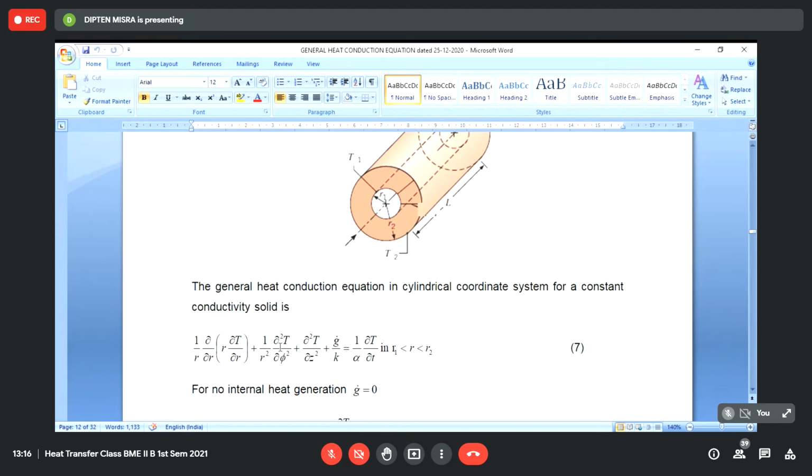The 1 by r, if you multiply both sides by r, goes out. And this will be valid in the region where r is greater than R1, the inner radius, and less than R2, the outer radius. The whole equation will be valid inside the domain except on the boundaries at r equal to R1 and r equal to R2.